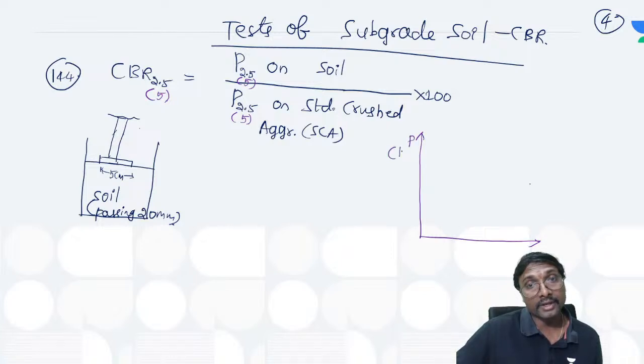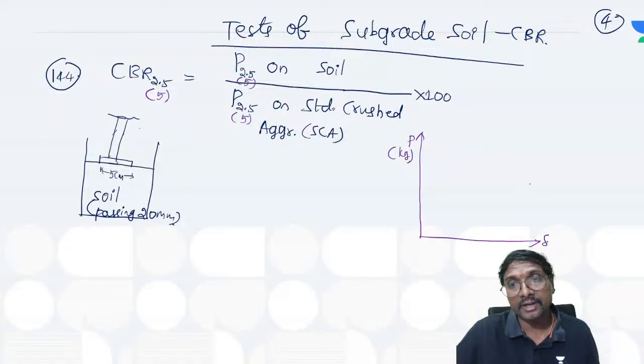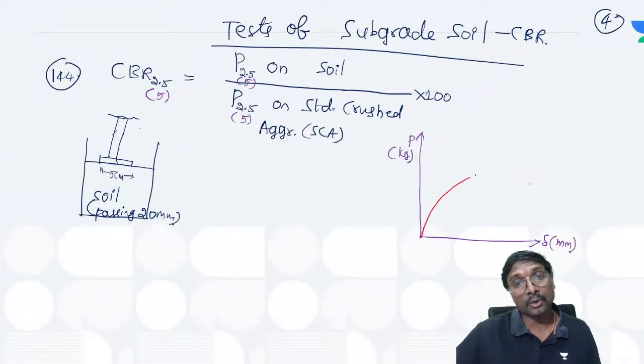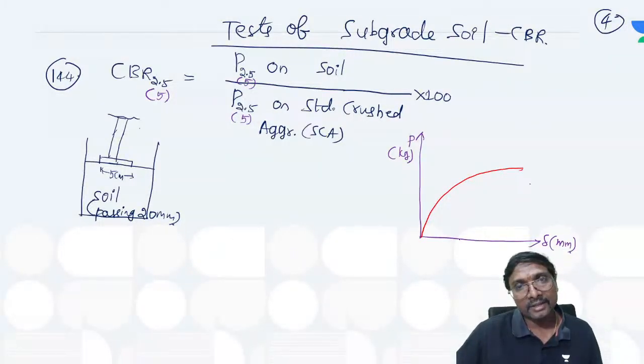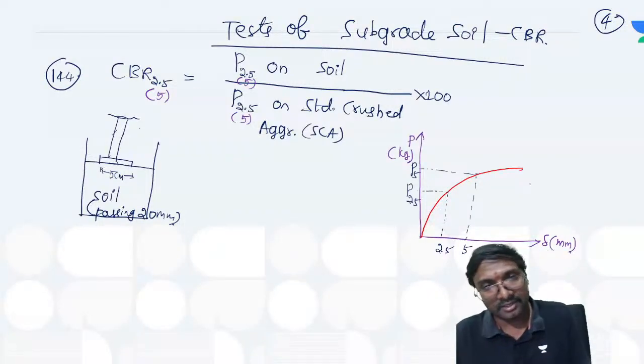This is your load in kg on the vertical axis, and the deformation delta in millimeter on the horizontal axis. Here you'll be getting the curve like this. Corresponding to this 2.5 millimeter deformation, you'll be getting this load value, that is your P2.5. Similarly, corresponding to this 5 millimeter deformation, that is your load P5. Got it?